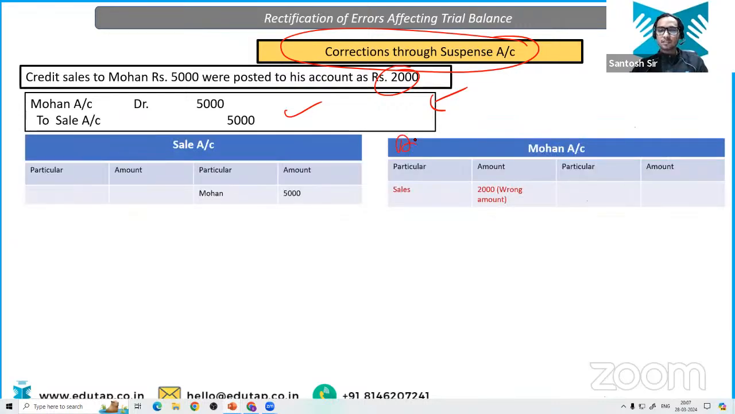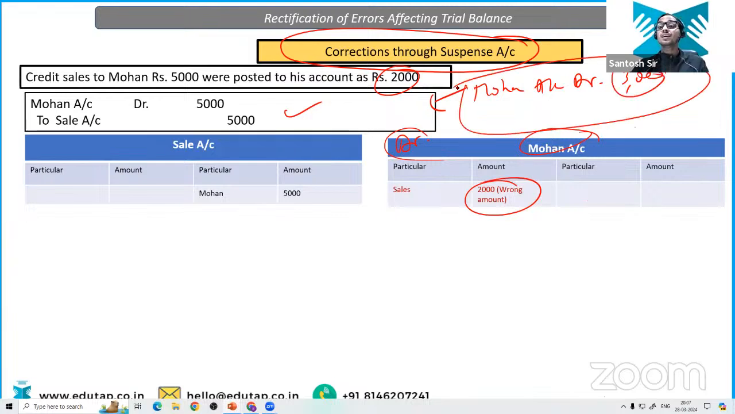But what is the incorrect entry? He has debited the Mohan's account by 2,000 only, right? So he has under debited the Mohan's account by 3,000. So what should be the correct entry? Tell me what should be the correct entry. Now you know that Mohan's account will be debited for 3,000 for sure. That you know. But what should be in the credit? Tell me.